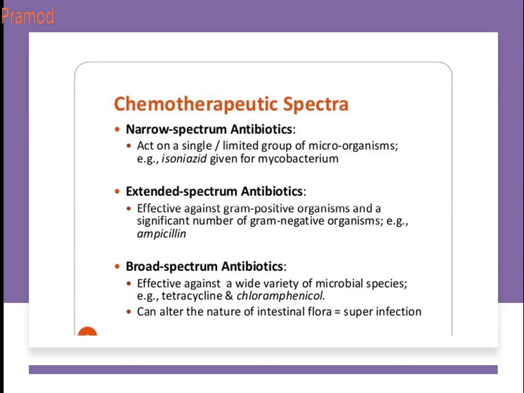So now what are narrow spectrum antibiotics? Narrow spectrum antibiotics act on a single or limited group of microorganisms, which means they are specific to that particular microorganism. Example, isoniazid used in treatment of Mycobacterium in TB.